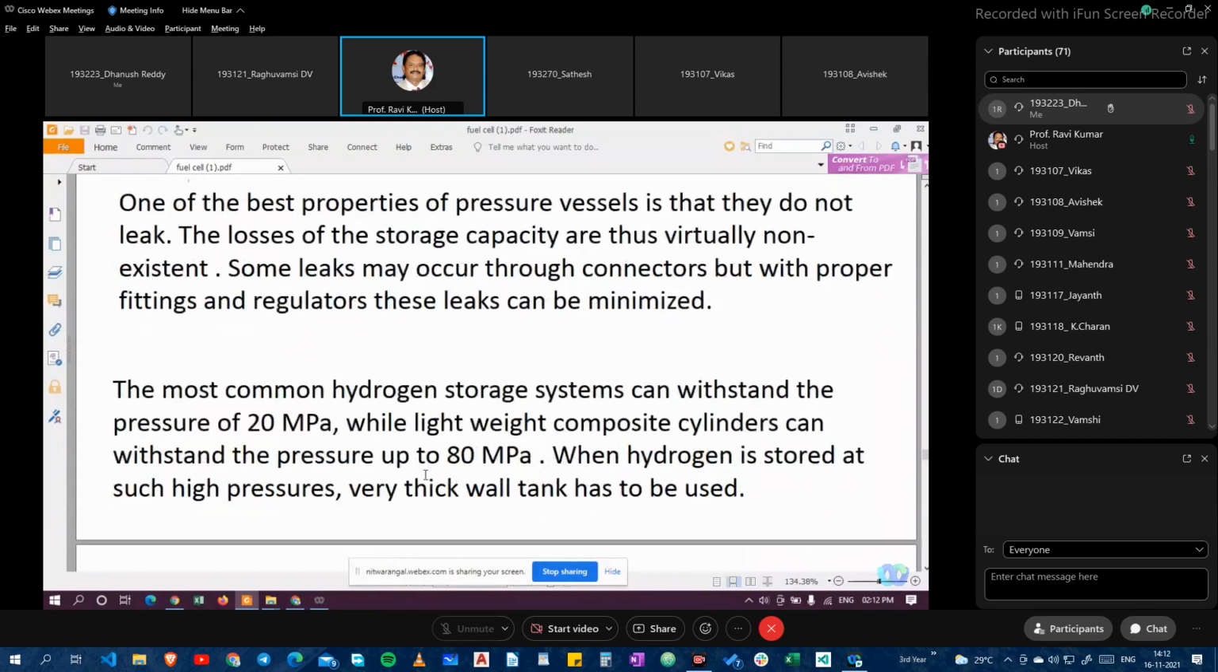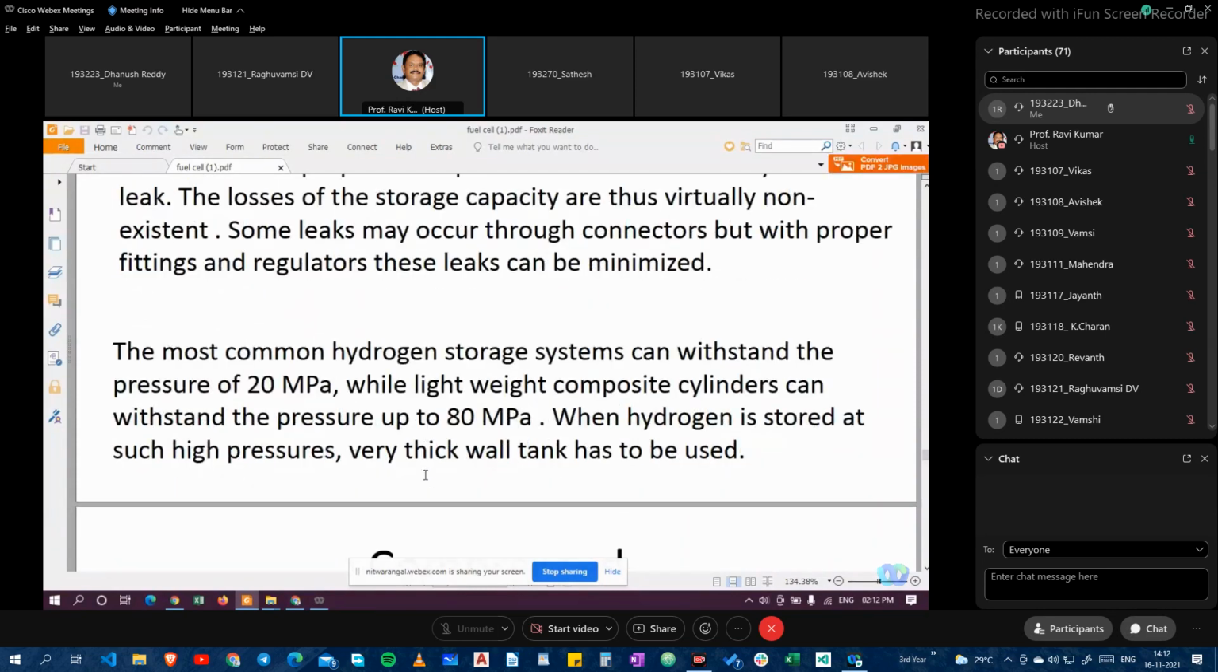The most common hydrogen storage systems can withstand a pressure of 20 megapascals, while lightweight composite cylinders can withstand a pressure of 80 megapascals. When hydrogen is stored at such high pressure, a very thick wall tank has to be used.